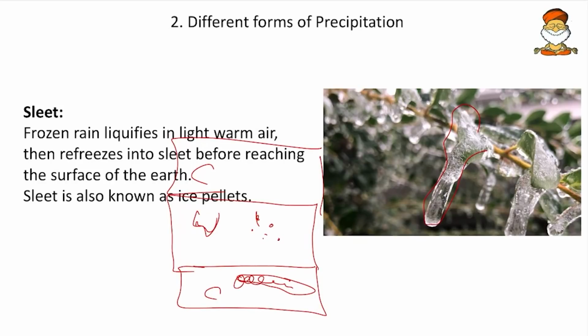They form a transparent ice crystal, and the shape of the crystal will be the same as the surface on which they have fallen. That means the water droplets have fallen first and then they have solidified. So here it is a form of precipitation, sleet. It is not a form of condensation. So make sure you remember this structure of cold, warm and cold air.